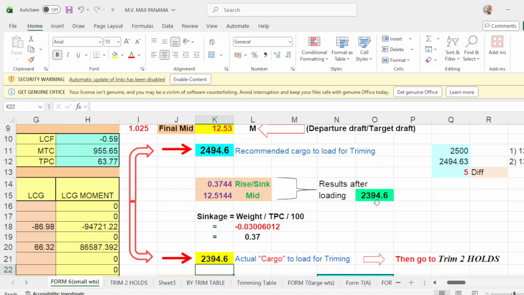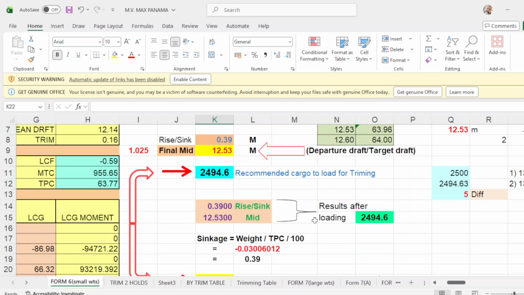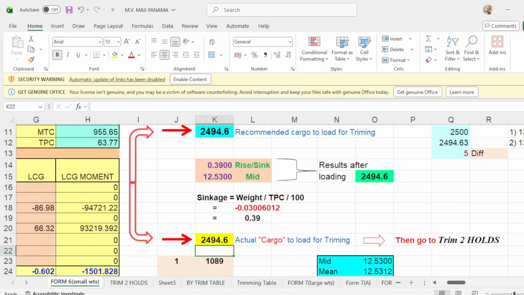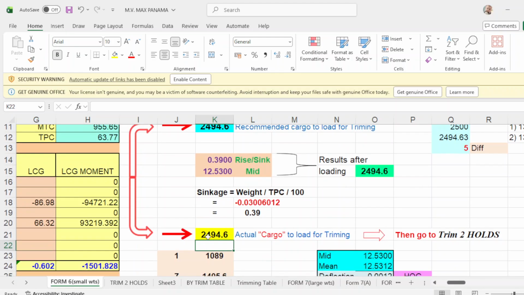Take note, the exact amount you will get. Your mid drop is 12.53, which is exactly this one, and your sinkage is exactly 0.39. But in actual practice, we don't use this kind of figure.